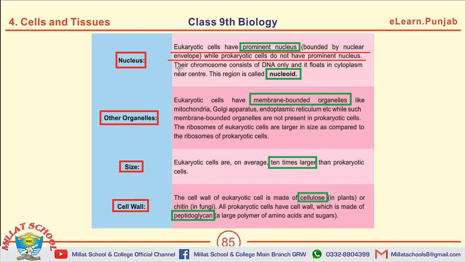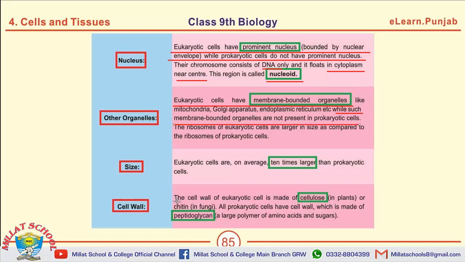The next question is about the definition of nucleoid. The prokaryotic cells have DNA which is present near the center of cytoplasm. That region is called nucleoid. The next question is, what is the difference between organelles of eukaryotic cells and organelles of prokaryotic cells? Eukaryotic cells have membrane bounded organelles, while prokaryotic cells don't have such membrane bounded organelles.